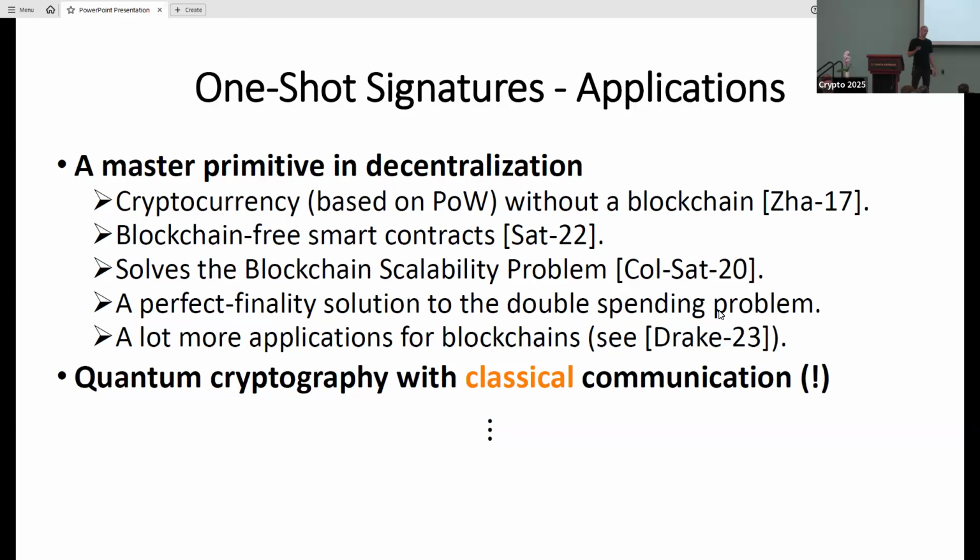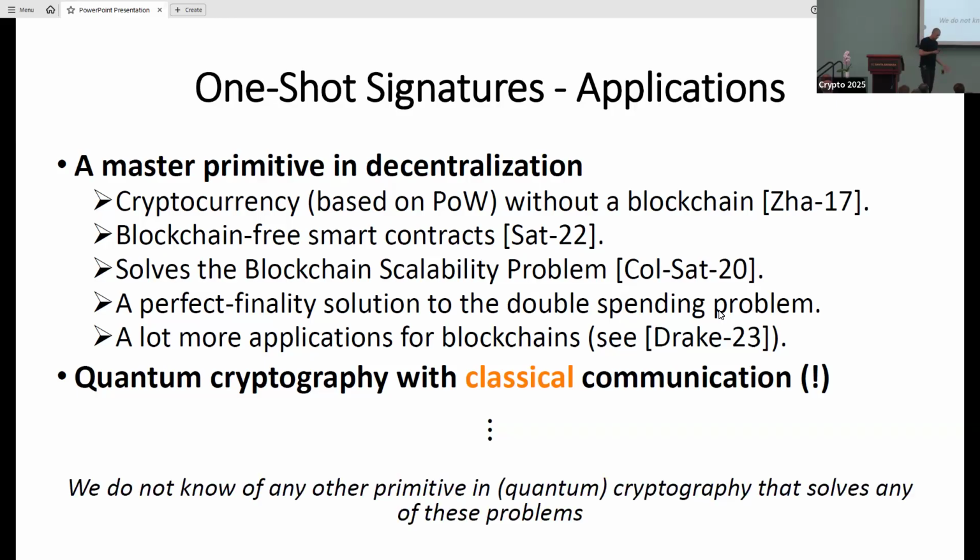And another thing that we know how to do is quantum cryptography with classical communication. And when I say quantum cryptography, I mean quantum cryptography that we know that we cannot do using only classical information theory. And if you have one-shot signatures, you can execute this cryptography in a model where you have only quantum local computers, and they all communicate using the already existing, essentially, classical communication infrastructure.